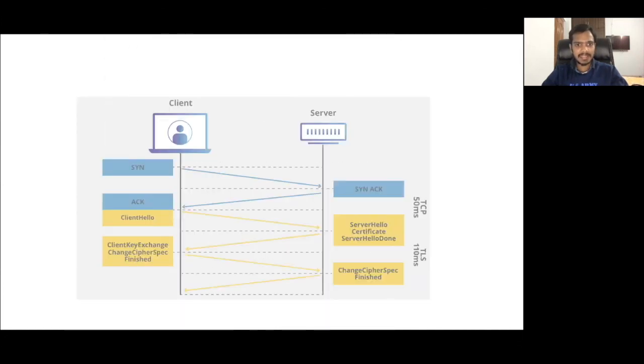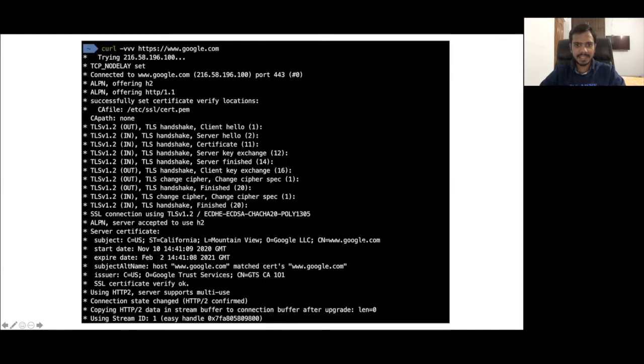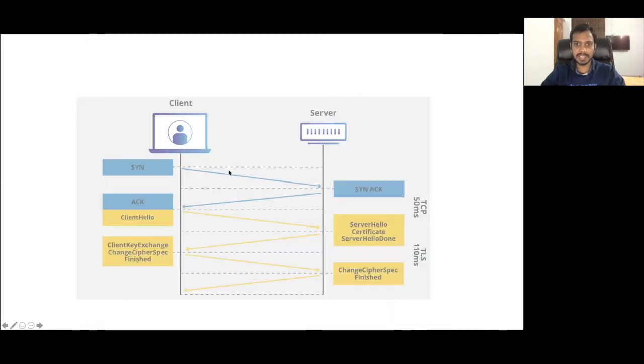So basically, this is for the RSA algorithm, so you have to add something. Client hello will remain the same. Let's say you want to draw this diagram for Diffie-Hellman. Client hello will remain the same, but from the server side, there will be four steps: server hello, certificate, server key exchange, and server finish. There are four steps from the server side, so you can write all these four steps here.